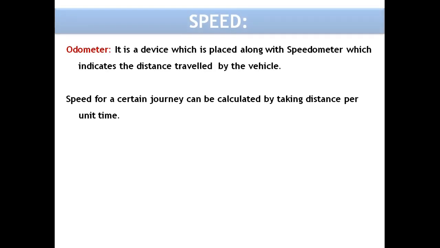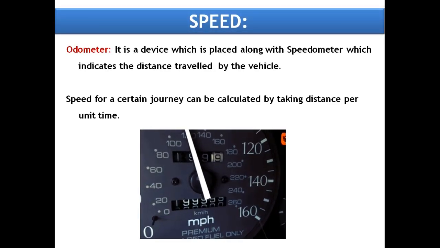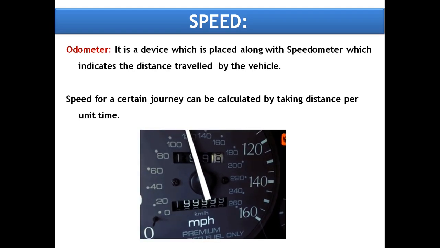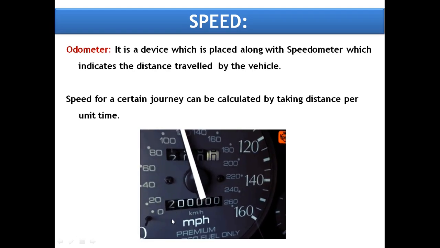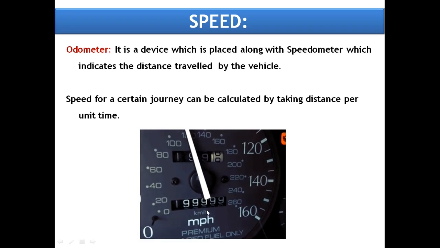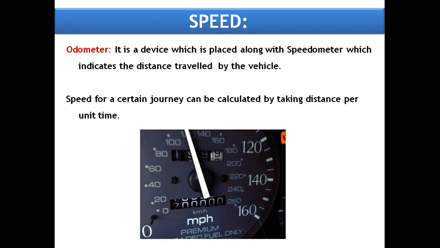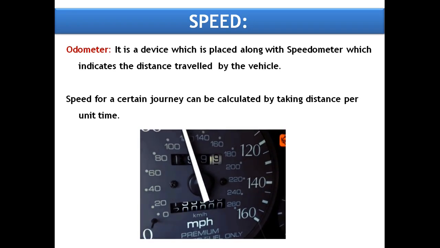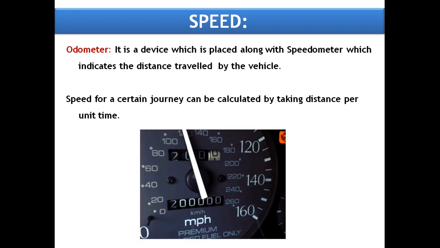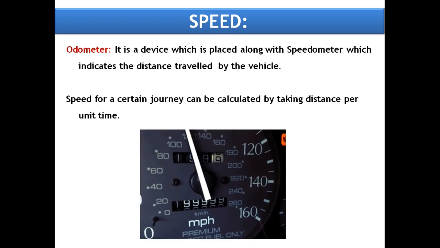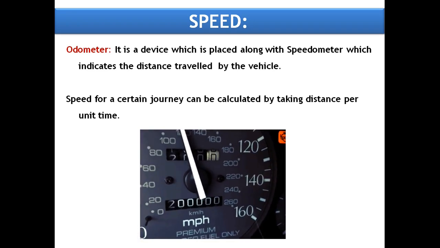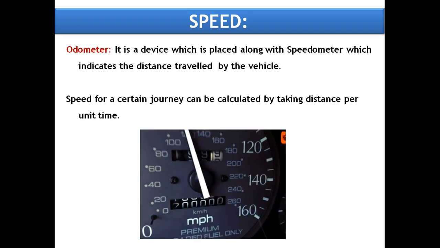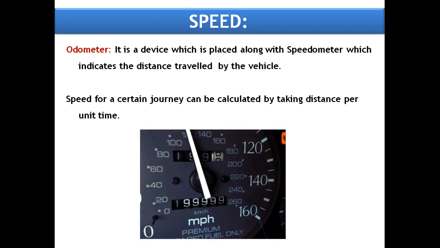And now coming to odometer. It is a device which is placed along with the speedometer, which indicates the distance travelled by the vehicle. Speed for a certain journey can be calculated by taking distance per unit time. So, speedometer indicates the speed of the vehicle, whereas odometer indicates the distance travelled by the vehicle.